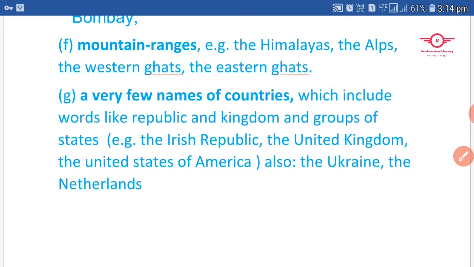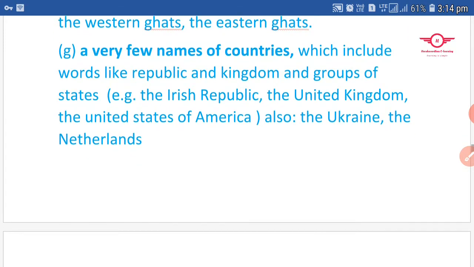Next, let's move to another concept now. See, for a very few names of countries also, we use the definite article. We use the definite article before names of some countries. Okay, what are the rules here?